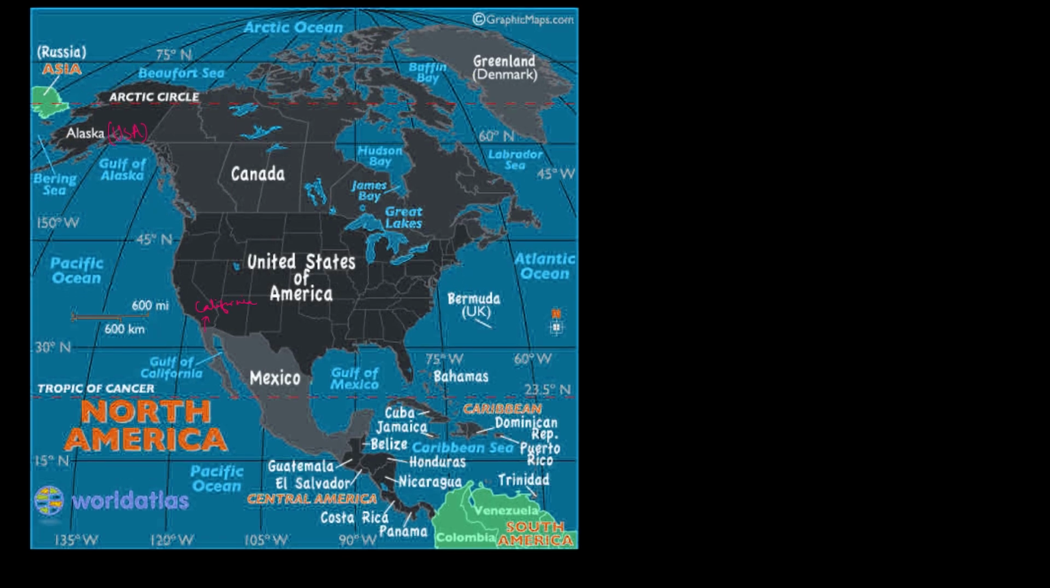So you could see over here there is a small strait which is called the Bering Strait, which forms the boundary between Asia and North America. So this over here is a territory of Russia, and this is Alaska, which is a territory of USA.